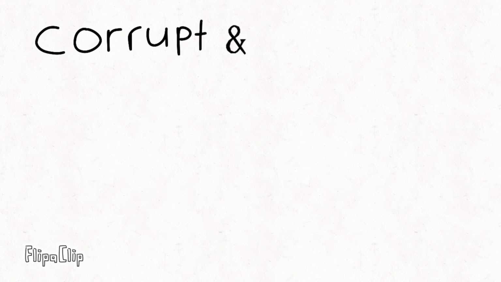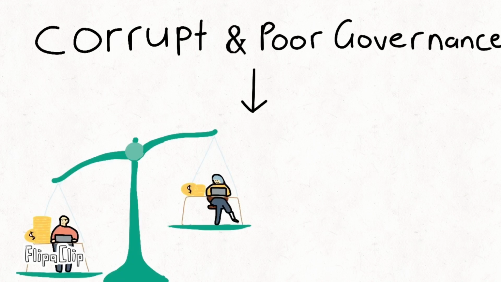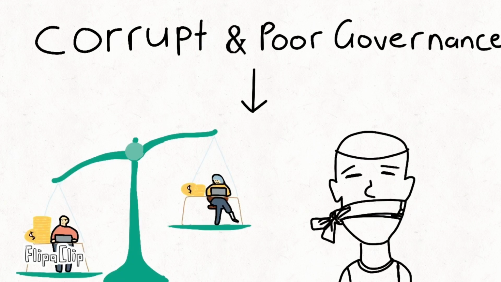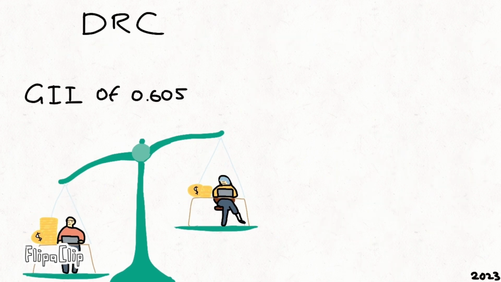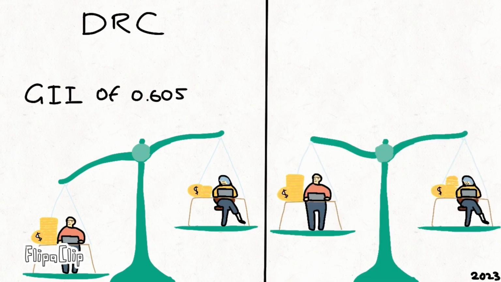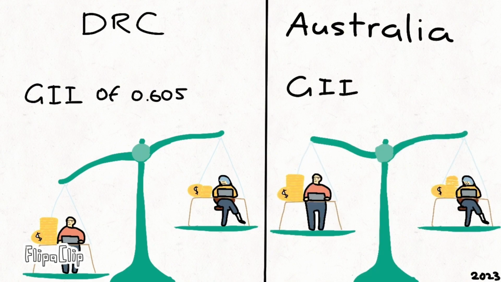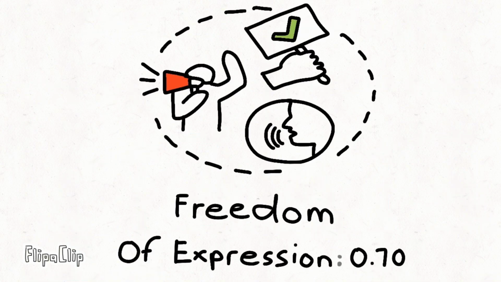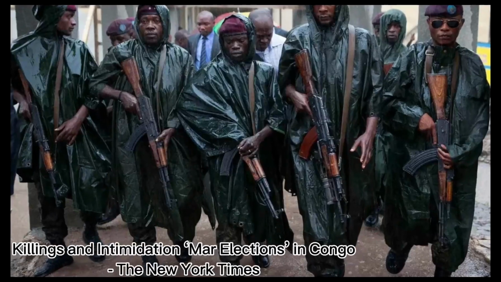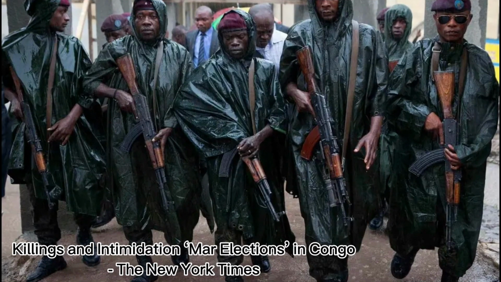The corrupt and poor governance of the DRC leads to lacking improvements in social areas as well, such as gender equality, human rights, and freedom of expression. For example, the DRC as of 2023 has a gender inequality index of 0.605 compared to Australia's 0.063, where 0 indicates men and women are treated fairly. In 2020, the DRC had a freedom of expression index of 0.7, which can be attributed to the violence and intimidation stemming from the political state of the DRC.